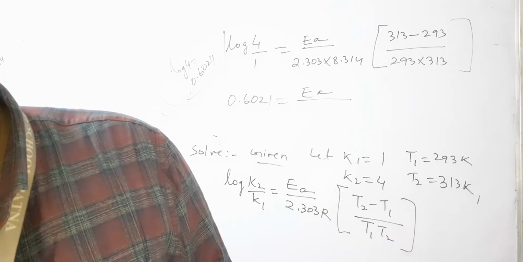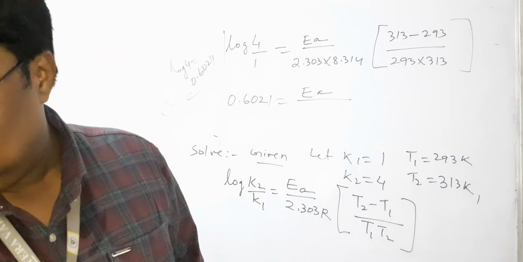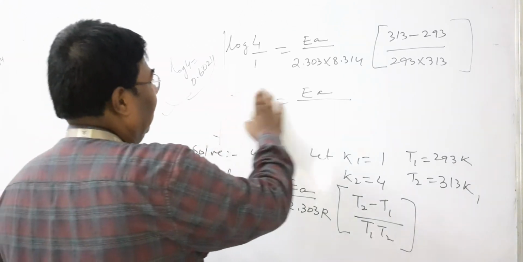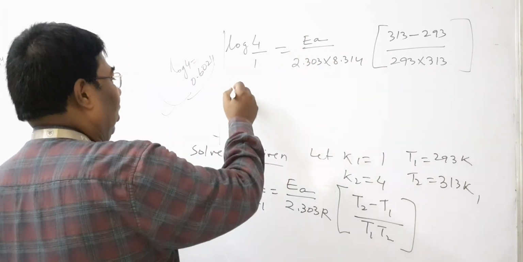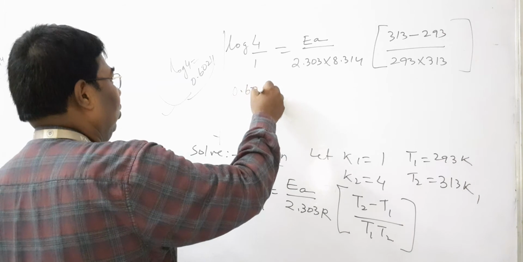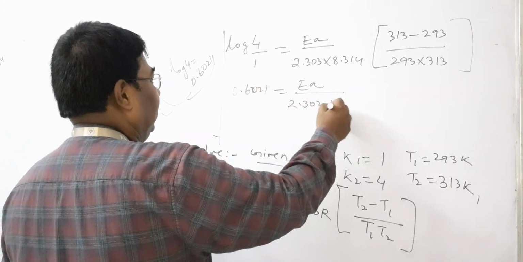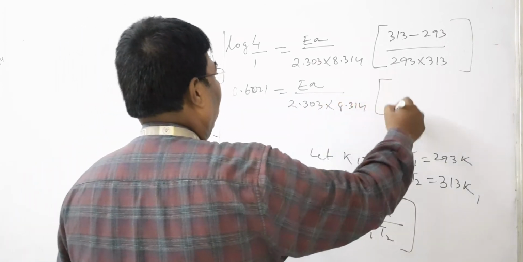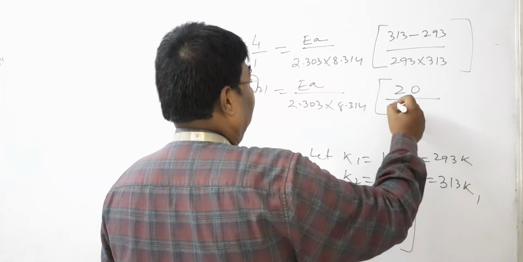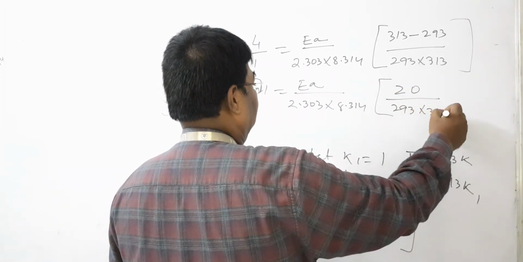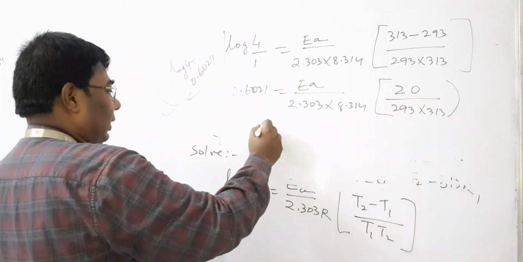After the calculation, log 4, 0.6021, is equal to Ea times 2.303 into 8.314, and then 20 by 293 into 313, and you solve to find the value of Ea.